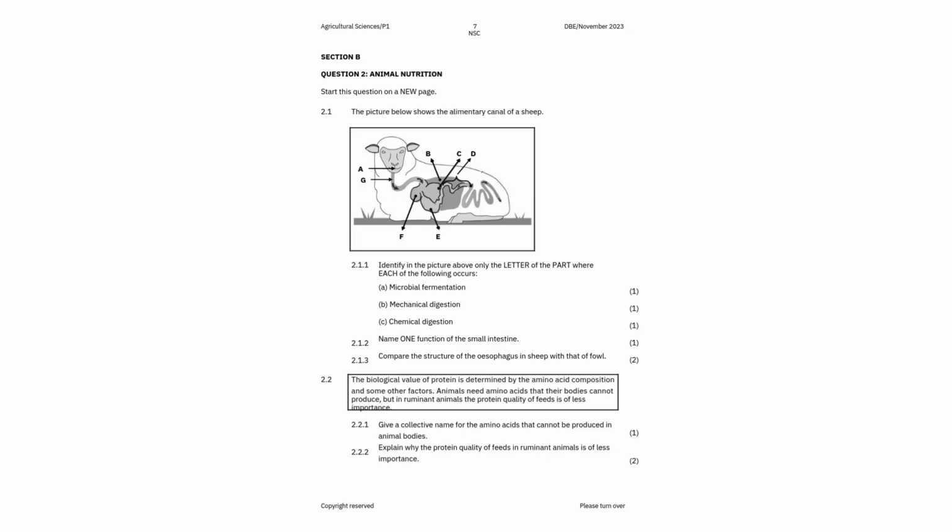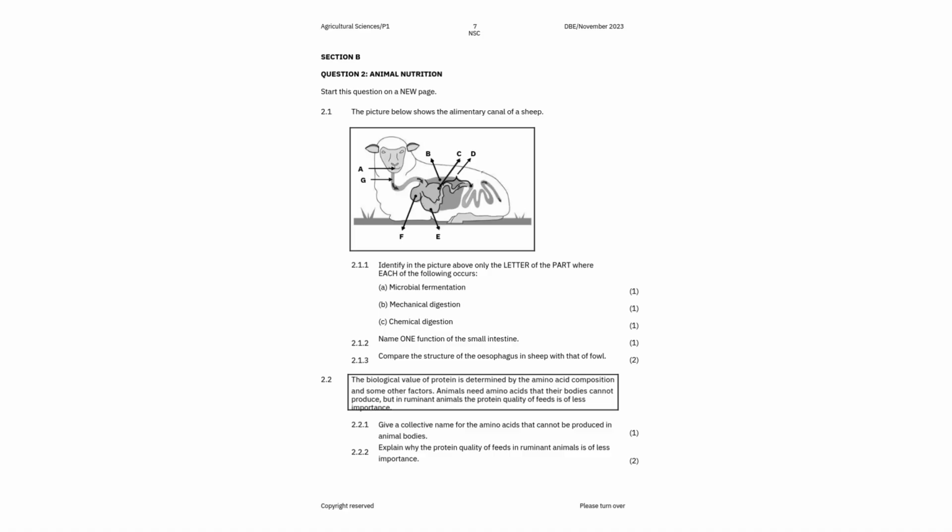Microbial fermentation. So the correct answers there, it's either B or C. So if you write B, you're gonna get a mark, or you write C, you're gonna get a mark. Mechanical digestion. Where does mechanical digestion happen? The correct answer is A or even F. And then chemical digestion, the correct answers there, it's either C or D.